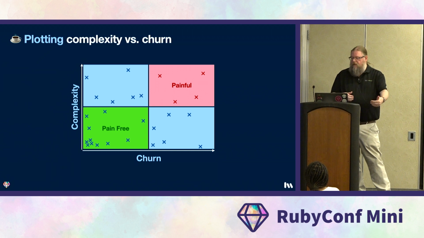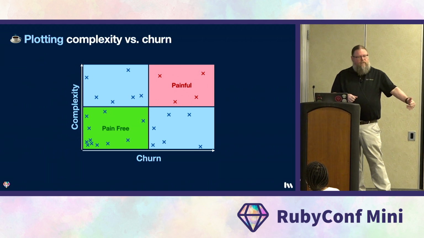Being aware that these files are in this quadrant will help you make decisions about where to add new code. You probably don't want to add more code to these classes. In fact, if you have to touch them, you'd be better off to extract code rather than adding more code to them. This will create simpler classes, the new ones that you extract, that will have a churn score of 1. So they're going to be down in that lower left quadrant.